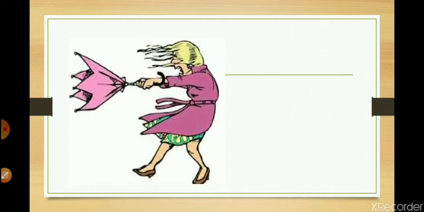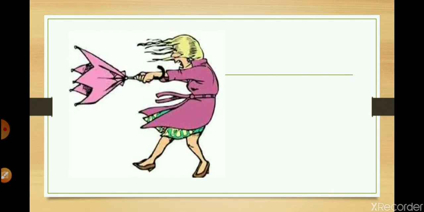Next we have this kind of wind. Can you see how her hair is blowing here and there? Her umbrella is also going out of control. Her clothes are going out of control. Now when we have a very strong wind, at times it happens when we have dust storms, the whole dust is also blowing with the wind. The wind is so fast that even the dust lying on the road or on the ground also blows.